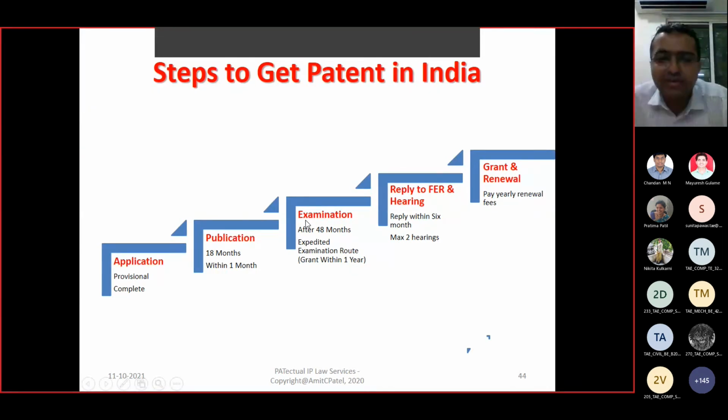Then you have to submit the examination request within 48 months. On your request, the patent office examines the application and gives you the examination report. With that report, you are required to submit a reply to the first examination report. If there are still any issues, the patent office will ask you for a hearing, and in the hearing you have to justify them. When they are satisfied with all the queries and documentation, finally they will grant your patent. Once granted, it will need to be renewed on a yearly basis.